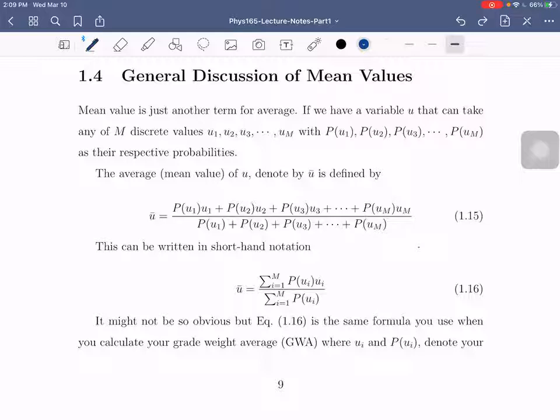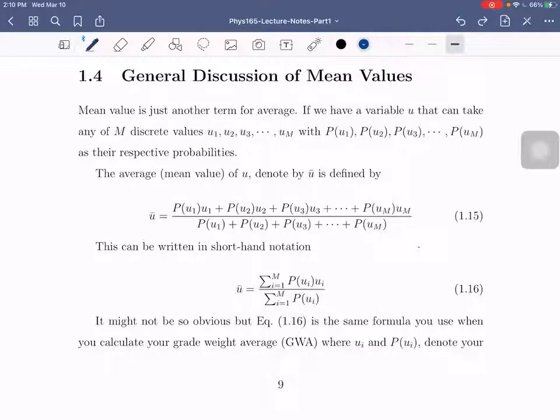Usually kapag may score ka, i-average mo, divide mo by the total number of score. However, kapag may mga other factors, halimbawa sa inyo, bawat course nyo is may number of units, diba? So para makuha nyo yung GWA, you have to multiply yung unit by your grade, and then i-add mo lahat yan and divide by total number of units. Okay? So similarly, ganun din sa pagkuha ng mean values.